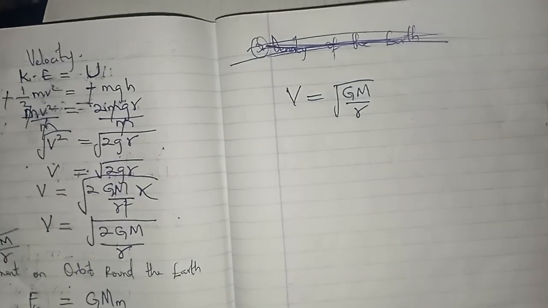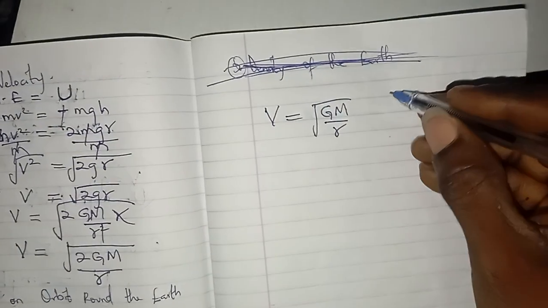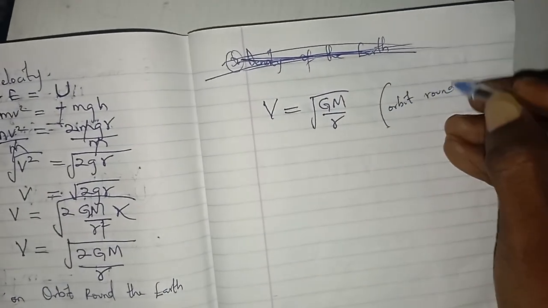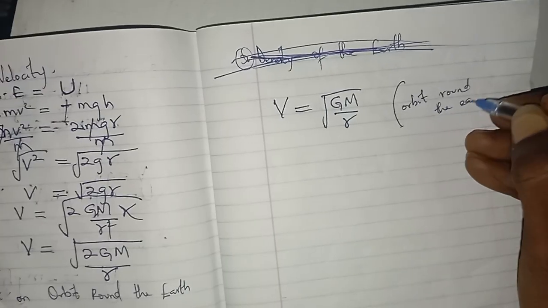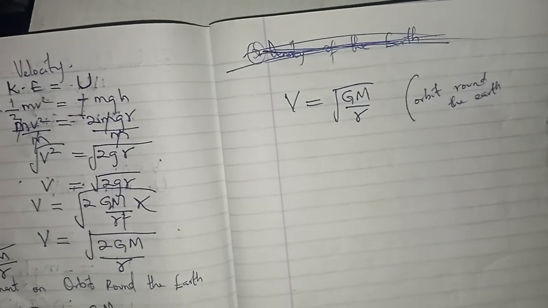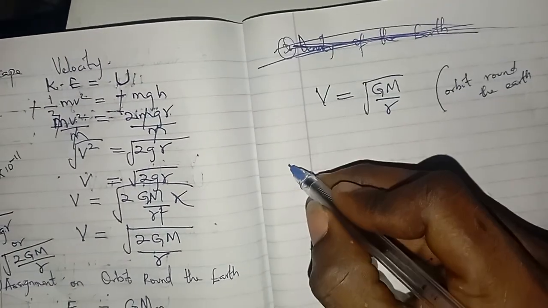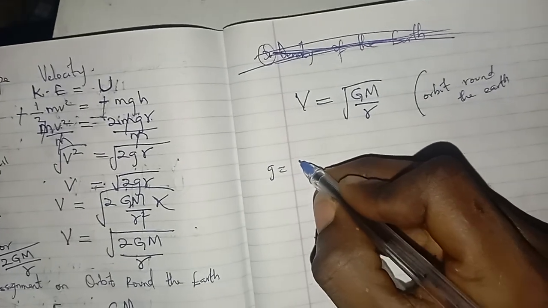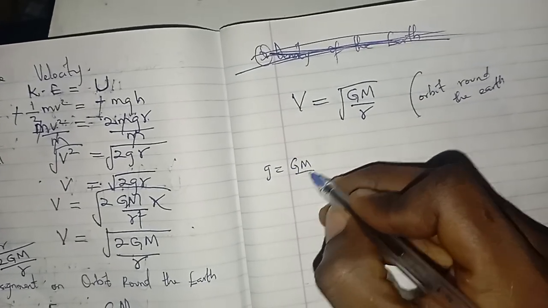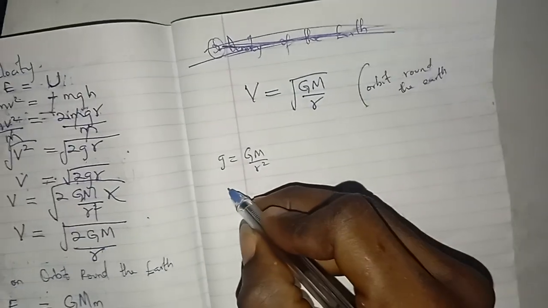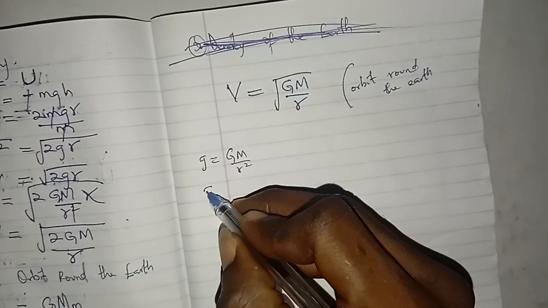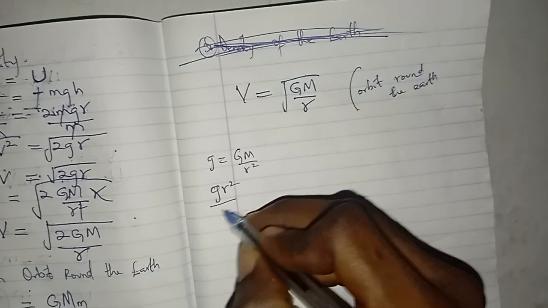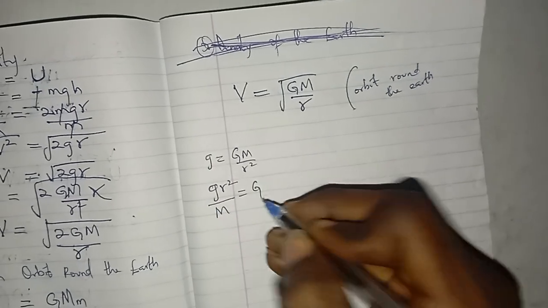So if I know this, this is the formula for orbits round the Earth. And I'm checking something. Since g is equals to GM over R square, does it mean that this can also be gR square all over M is equals to G?